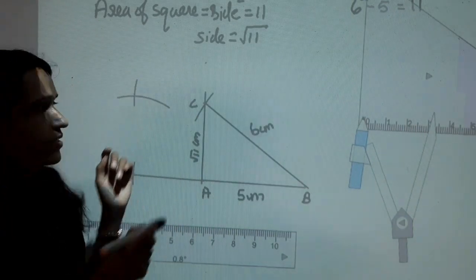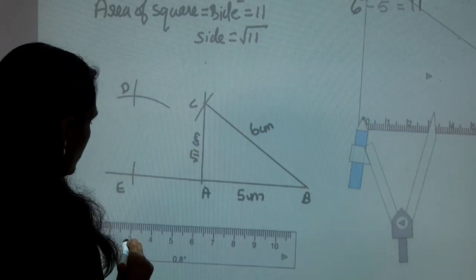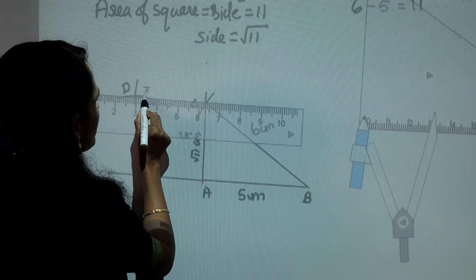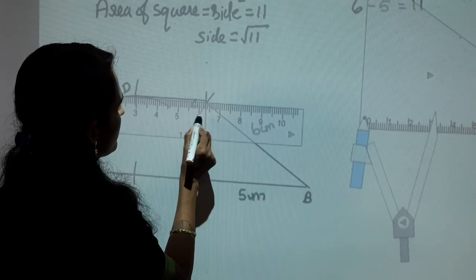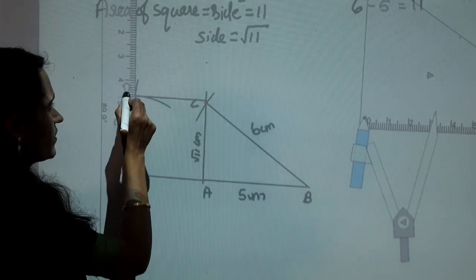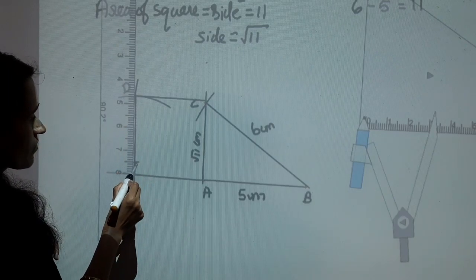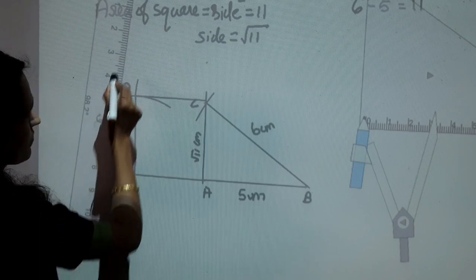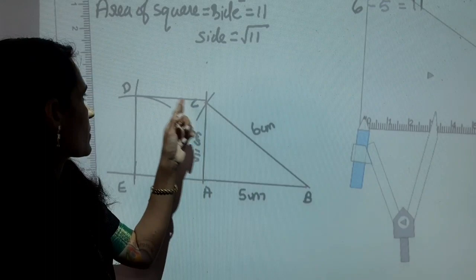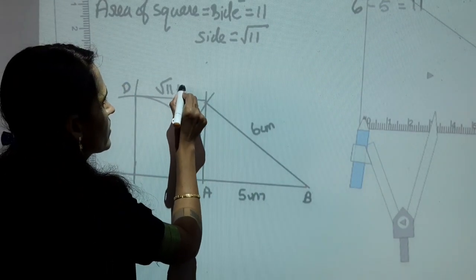These arcs intersect each other. Mark it as D. Join C and D. Next, join E and D. We get a square EACD. Its one side is root 11 centimeter.